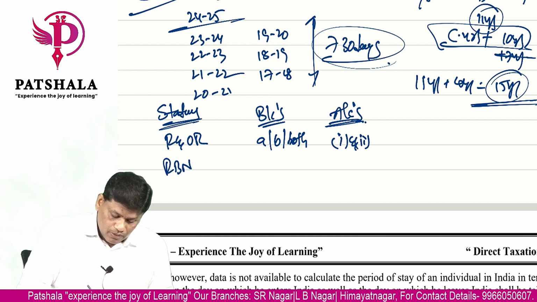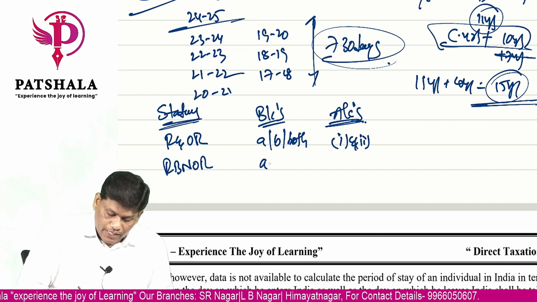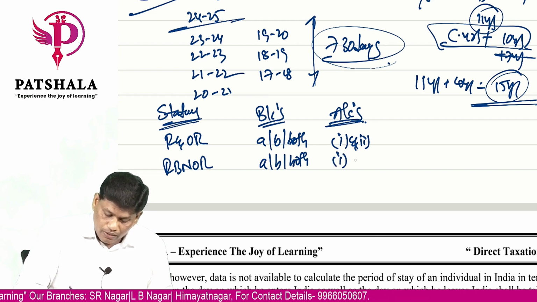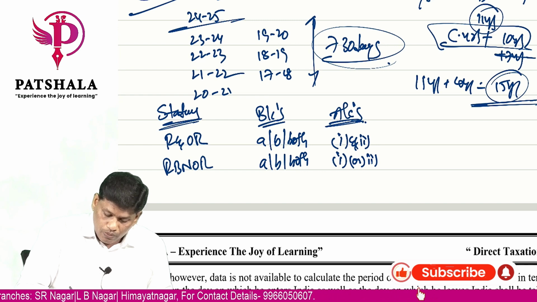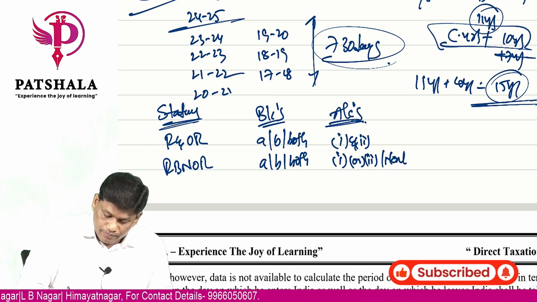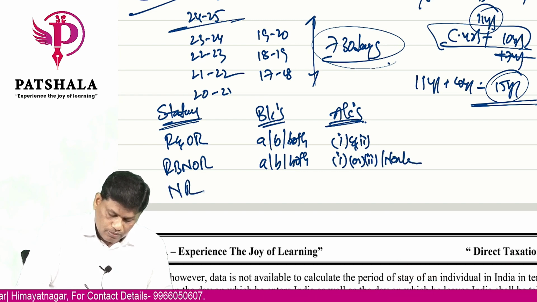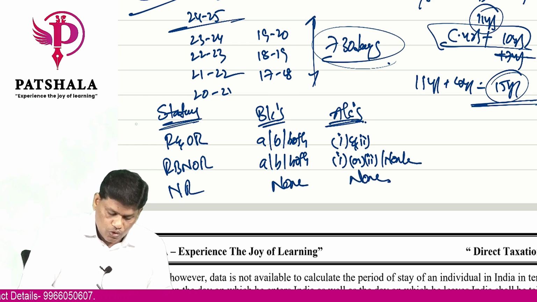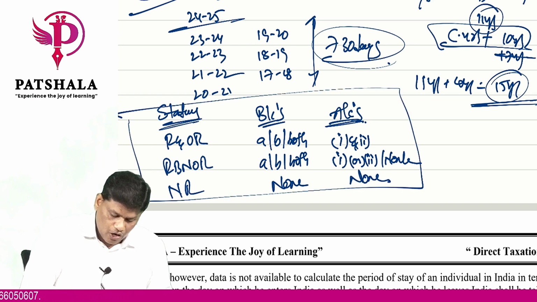Resident but not ordinarily resident: basic condition A, B or both; additional condition 1 or 2 or none. Non-resident: none, none.